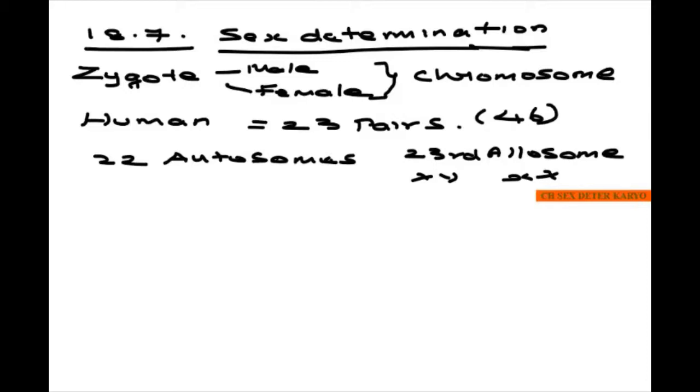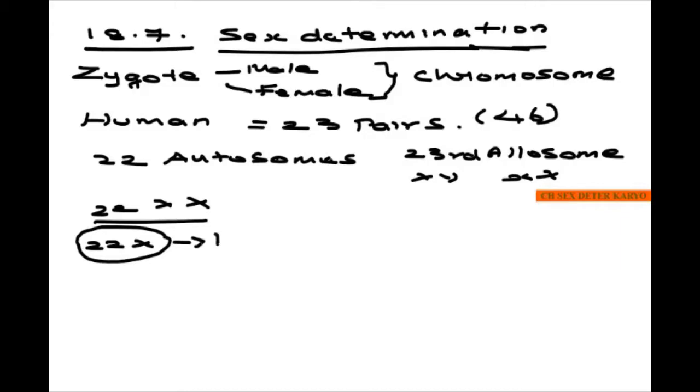Since the female has 22 autosomes and XX, when this forms a gamete, it will have 22 plus X, that is, it will produce one type of gamete only.